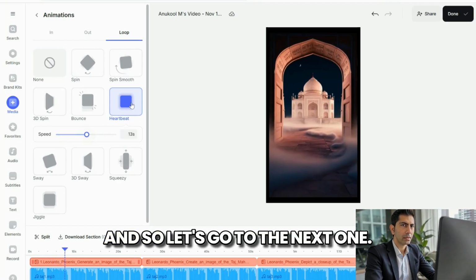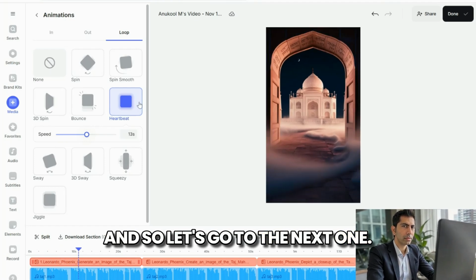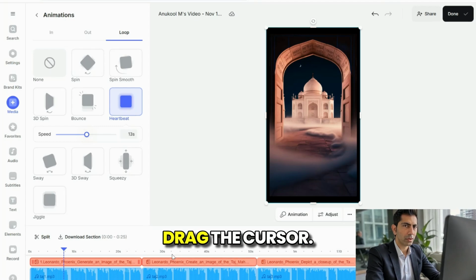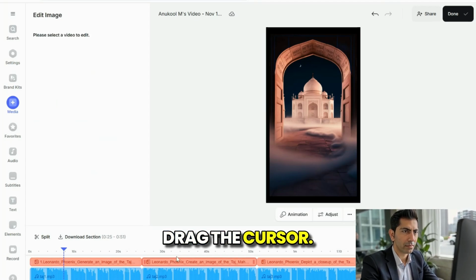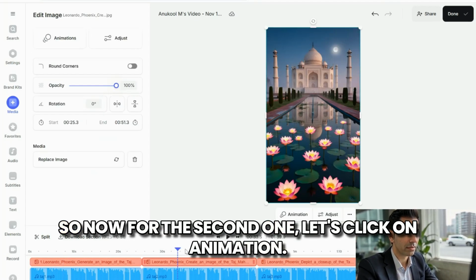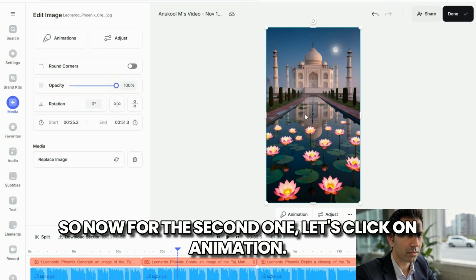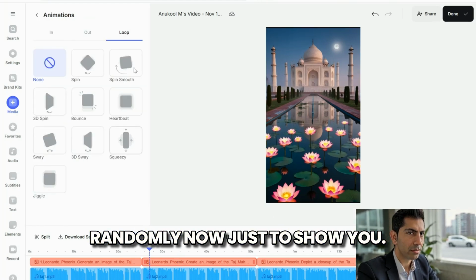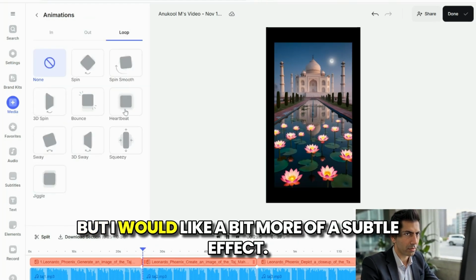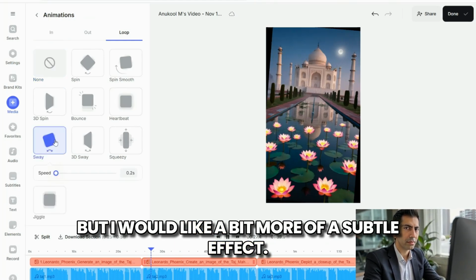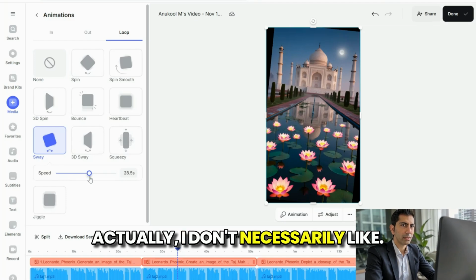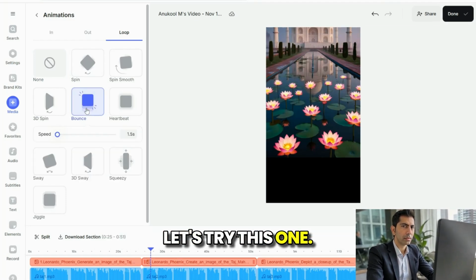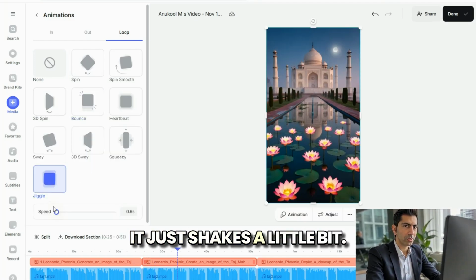Let's go to the next one. Click on the second image, drag the cursor. Now for the second one, let's click on animation, loop. I'm just going to pick one randomly now, just to show you. Let's go with sway, but I would like a bit more of a subtle effect. Let's go bouncy, actually. I don't necessarily like... let's try this one. This one just shakes a little bit.